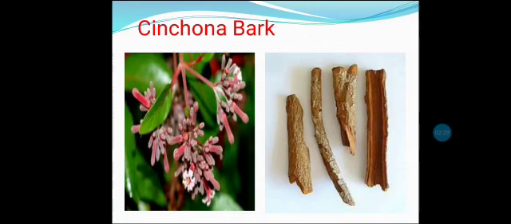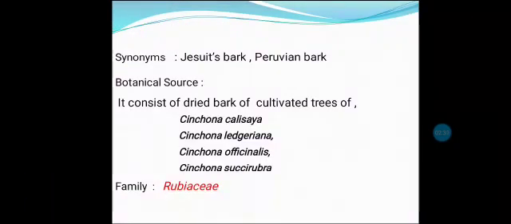This is Cinchona bark. The synonyms for Cinchona bark are Jesuit bark and Peruvian bark. What? Jesuit bark and Peruvian bark. Botanical source: it consists of dried bark of cultivated trees. There are four trees that we can cultivate to get the Cinchona bark. The species names are Cinchona calisaya, Cinchona ledgeriana, Cinchona officinalis, and Cinchona succirubra. All these trees belong to the same family, that is Rubiaceae.